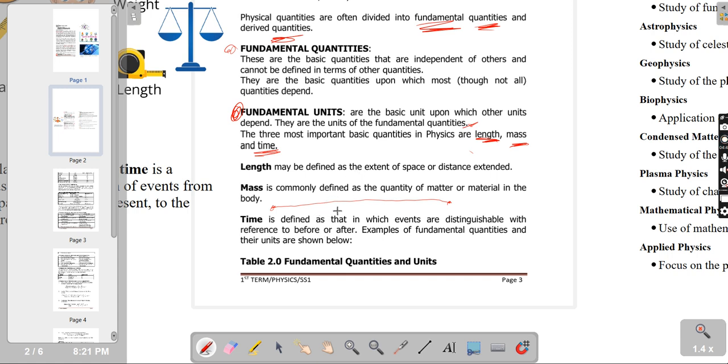And mass is commonly defined as the quantity of matter or material in a body. The quantity of matter, or the quantity of material in a body, is termed mass. And time is defined as that in which events are distinguishable with reference to before or after.